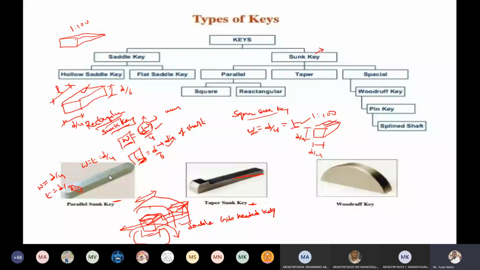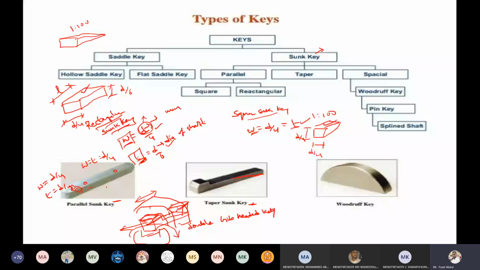Next one is the feather key. A feather key is a key attached to one member of a pair, which permits relative axial movement. A feather key is nothing but the parallel sunk key. If we provide holes in this parallel sunk key, what is the purpose of creating the holes? To assemble with the shaft. Here we are making one unit after assembling this key and shaft.